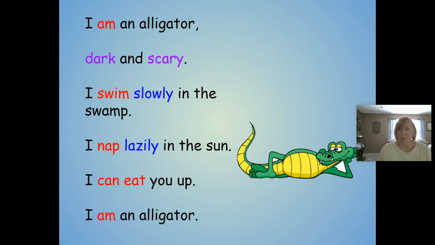Now here's the same poem again, and as you already have seen, there are a couple of blue words. Let me read it to you. I am an alligator, dark and scary. I swim slowly in the swamp. I nap lazily in the sun. I can eat you up. I am an alligator. So this one I chose to put, how did the alligator swim? Slowly. How did the alligator nap? Lazily. So that just gives you a better picture in your head of what's happening with my poem.